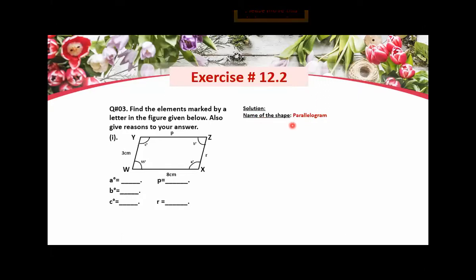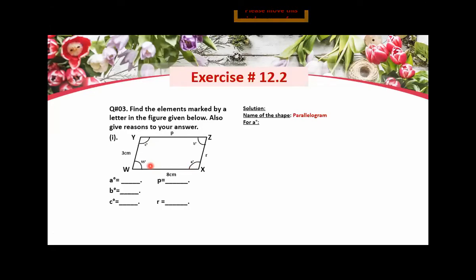Understand? Now, after that, what you will do, you are going to find out element A. Okay, so you will write down the heading with a black pen for A, means you are going to find out element A. Now, you have to provide the reason as well. So how will you provide the reason? What will be the reason? Means how you are going to find out this A. This is your element A, and you have to find out this element A here. Now, this is a parallelogram.